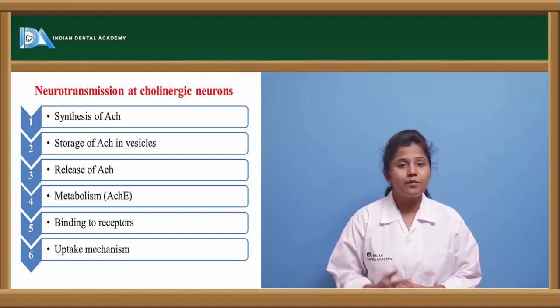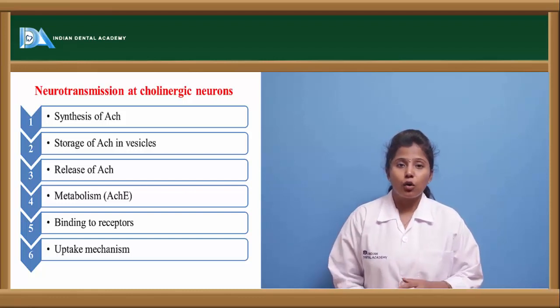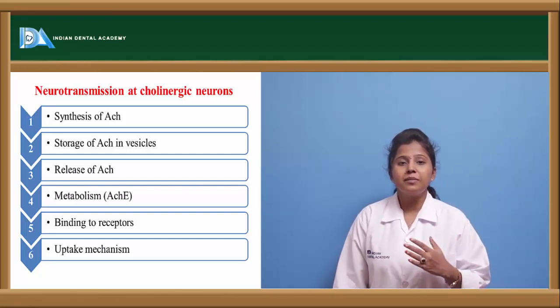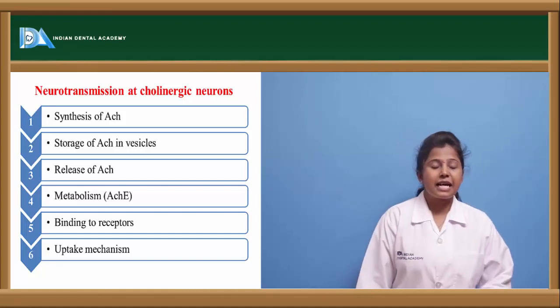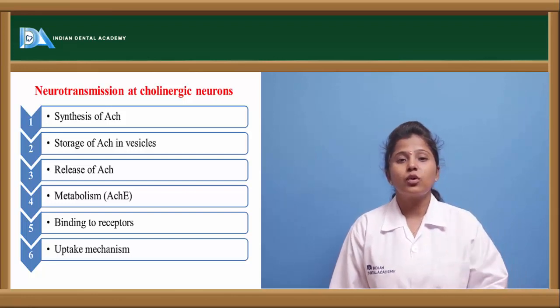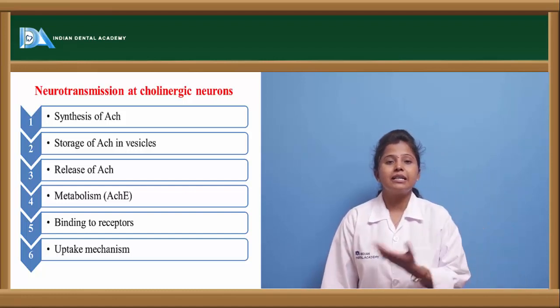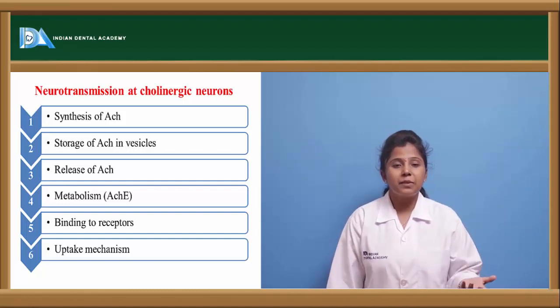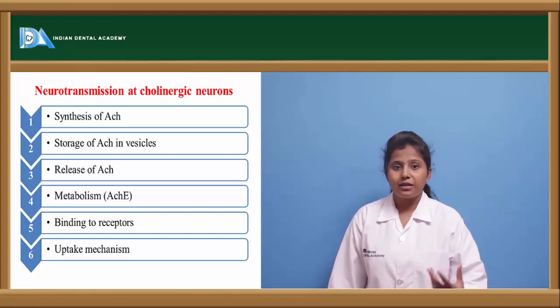This is the enzyme which metabolizes acetylcholine to acetate as well as choline. Before that, the acetylcholine binds to the cholinergic receptors and exerts its actions. After the binding of acetylcholine to the receptors, whatever leftover acetylcholine molecules are there undergo reuptake. With this reuptake mechanism, the acetylcholine is released again from the synaptic space.